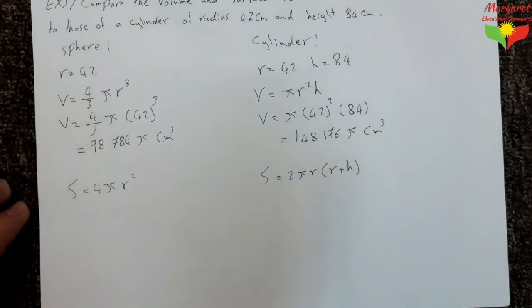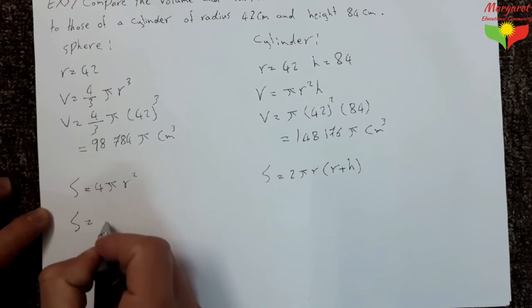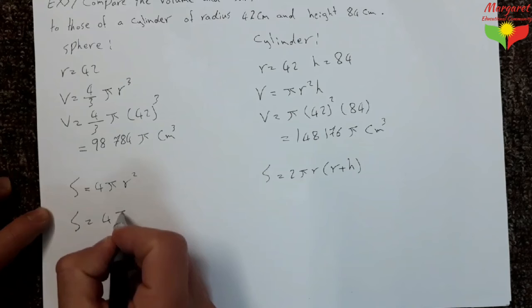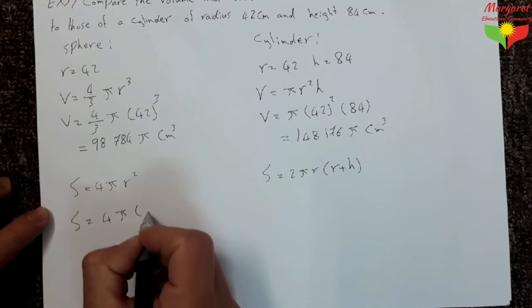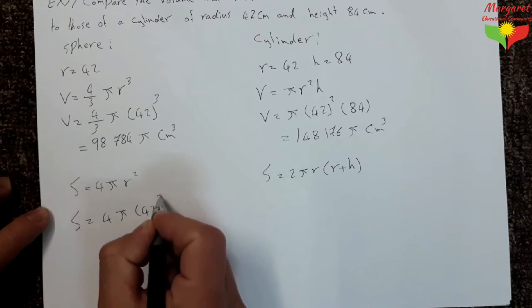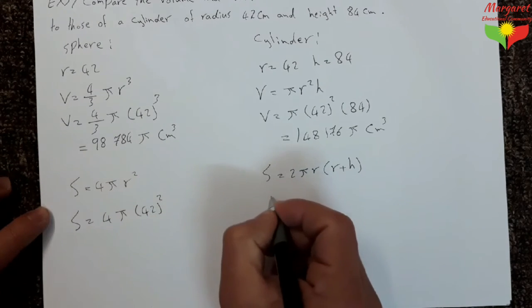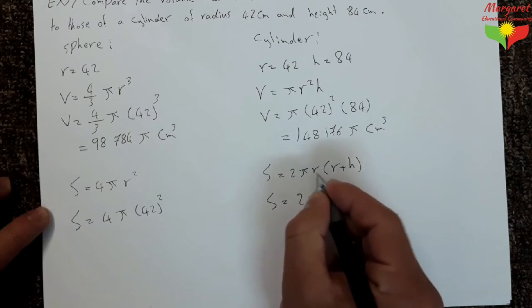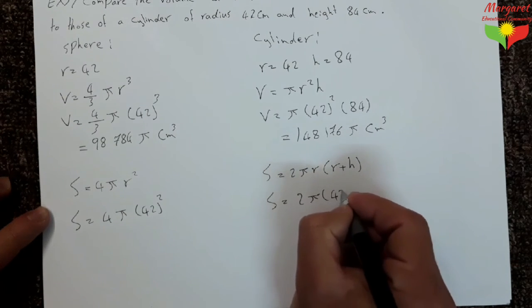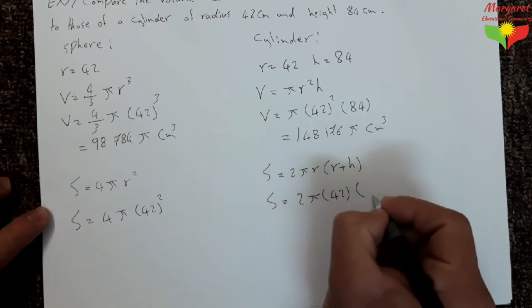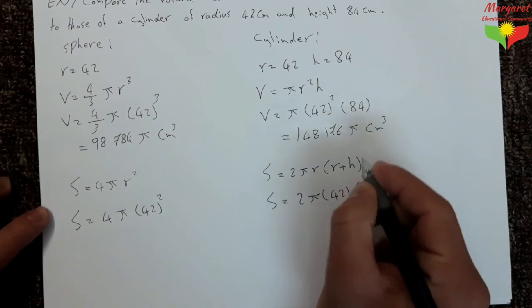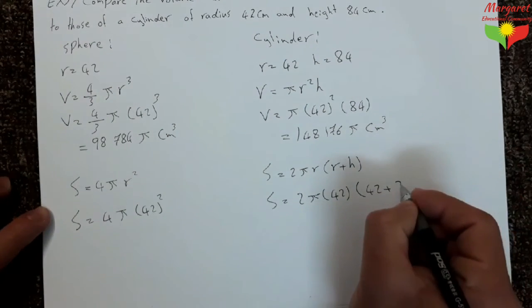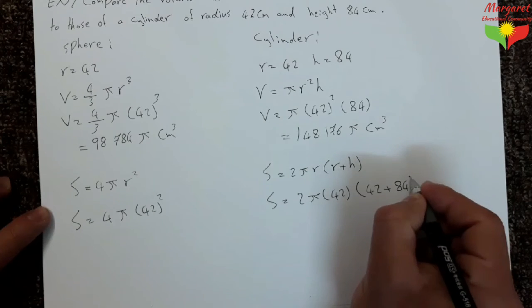Substitute each value, so S equals 4 times pi times 42 squared, and S equals 2 pi times 42 times (42 plus h), which is 84.